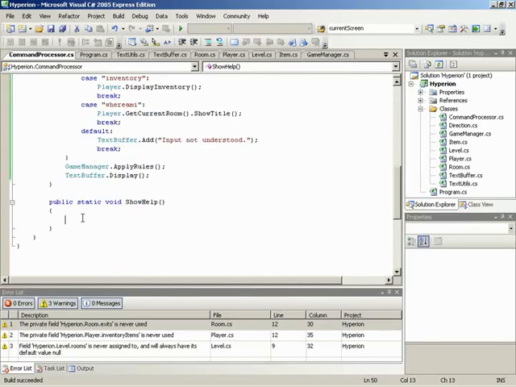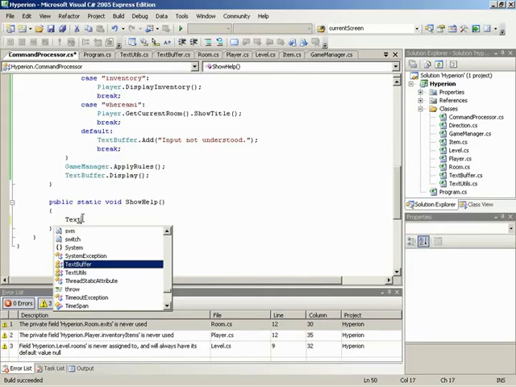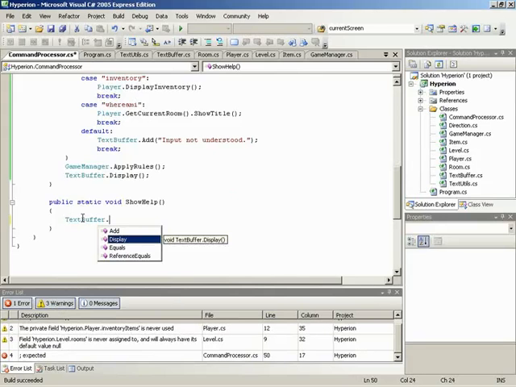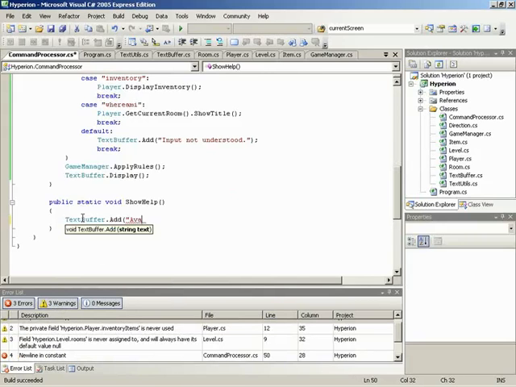All show help is going to do is show a list of available commands. So really fairly simple. We're going to be using our text buffer heavily. I'm going to add to the text buffer. We're going to add some text, and this will be starting off with available commands. And let's see, just the casing. And then close that off. And we'll add some more things to the text buffer. We'll add a line underneath that just to have a little bit of text separation between these.